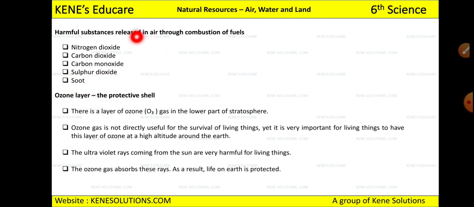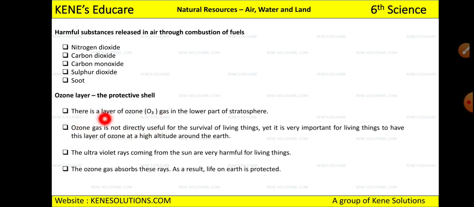So these 5 harmful substances are released during the combustion of fuel and they are harmful for us as well as for the environment. Okay. Now the ozone layer is one protective layer which protects the earth from these harmful gases. Okay, and ozone ka formula is O3 gas. We also call it O3 gas. Oxygen is O2 gas and ozone gas is O3.